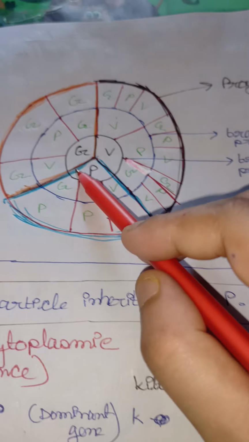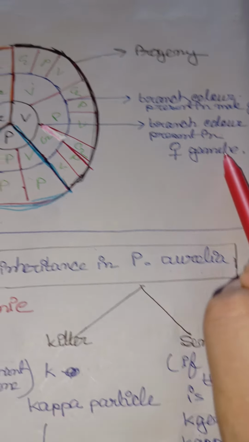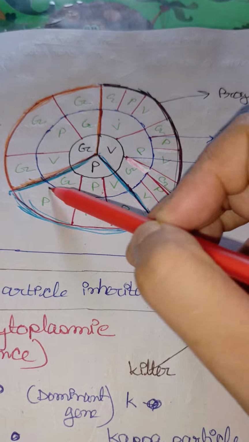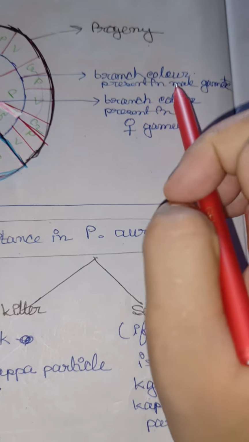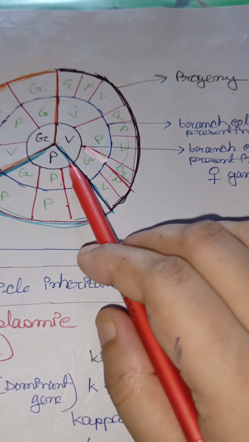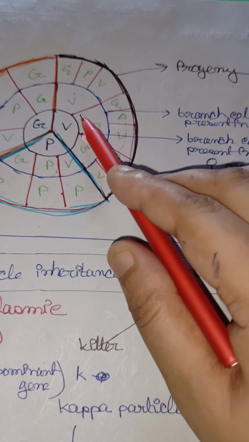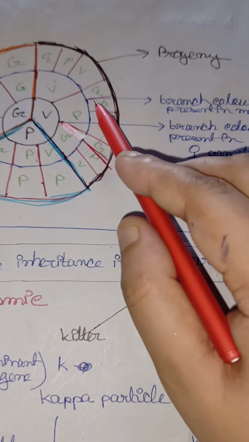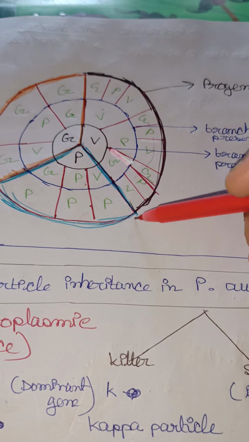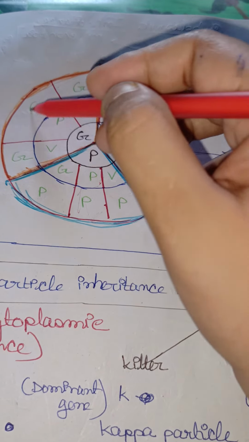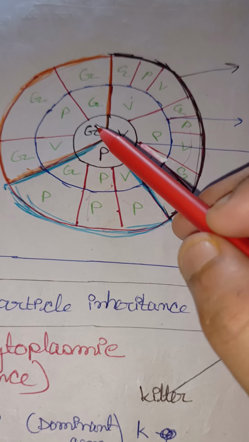The inner circle is the branch color present in the female gamete, and the second circle, the blue one, is the branch color present in the male gamete. And in the next, third circle, all the progenies, means all the offspring, are there. So look at it properly.